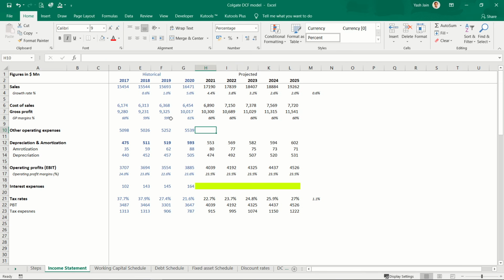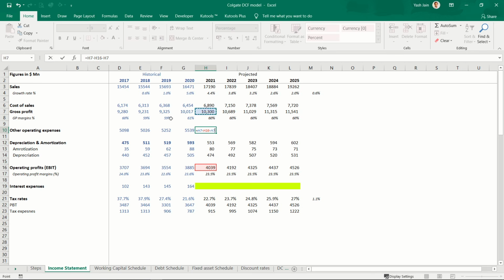Other operating expense, now I can calculate this part also. So other operating expense would be gross profit minus EBIT. Depreciation is already deducted in EBIT, so you need to account for that, right?